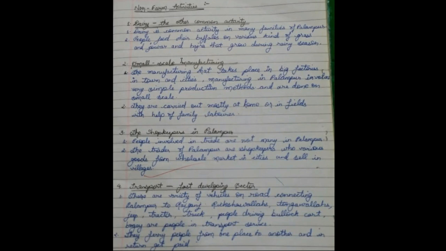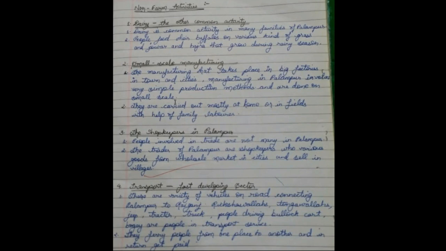The manufacturing that takes place in big factories in towns and cities. Manufacturing in Palampur involves very simple production methods and is done on a small scale. So the first line is telling us the meaning of small scale manufacturing. If we compare, as I said, here we don't want all these things in a large quantity. So in comparison to the big factories,